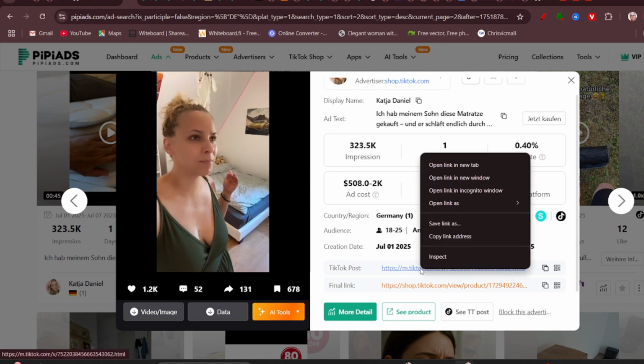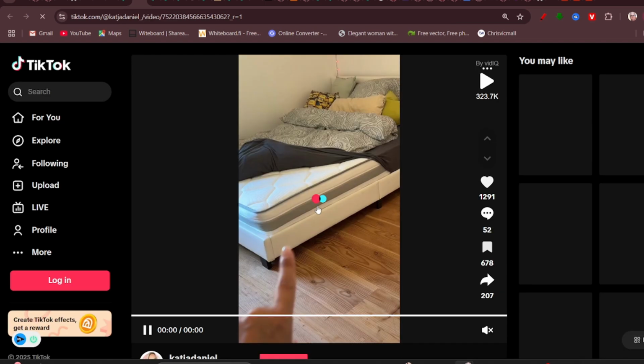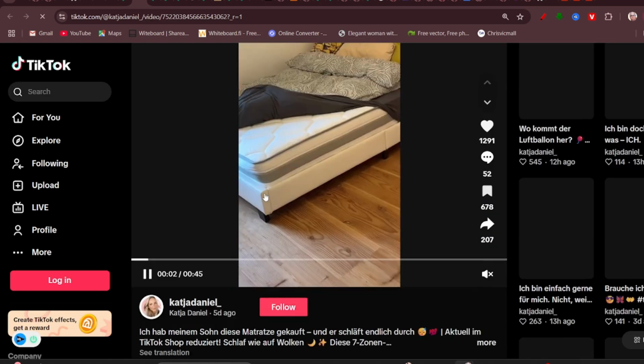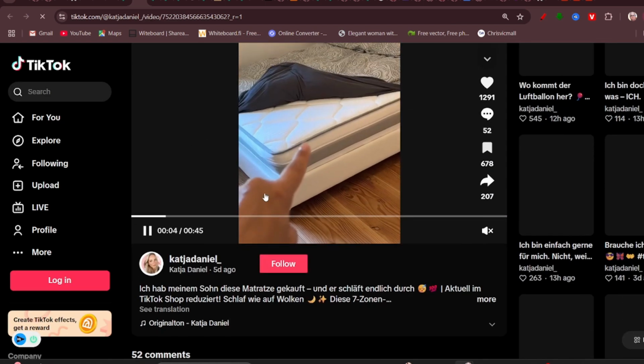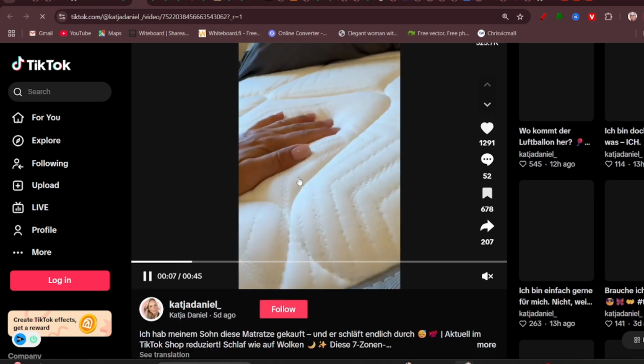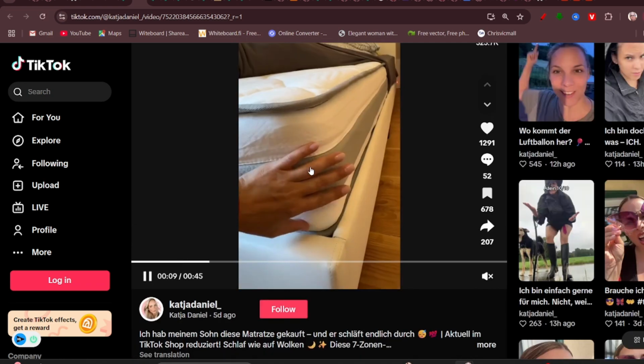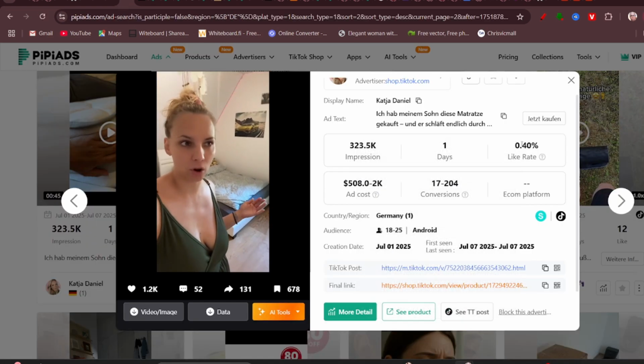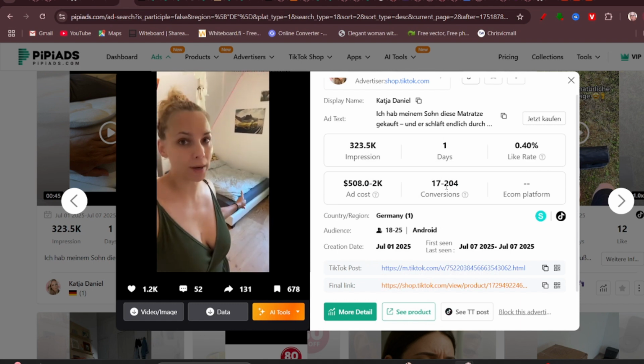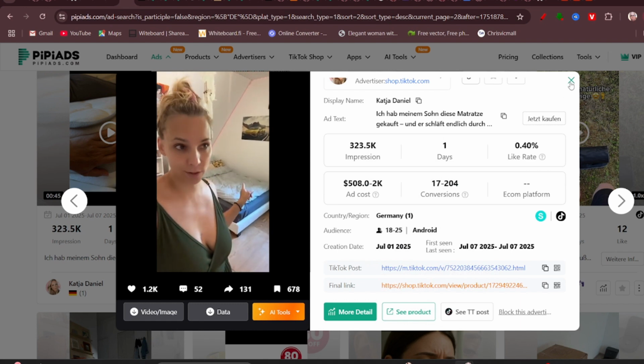So if you want to see the TikTok post, just open a new tab, right? And then you come in here and you see all of the data you want. See the post itself, okay? It's taking time to load up. That's it. You see it. I don't know what it does really, guys, because it's going to be in Dutch, I believe. But I think it's like a bed topper. Okay, but in one day, 17,204 impressions. This is quite impressive, guys.